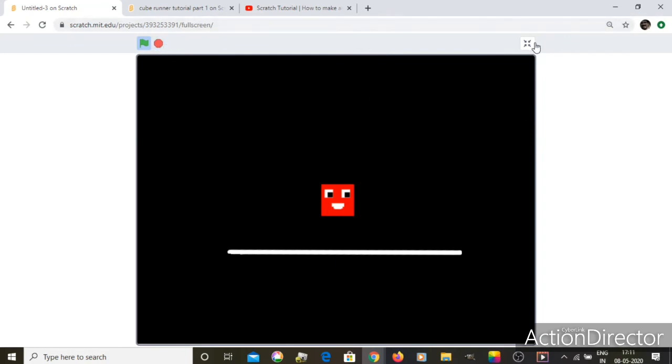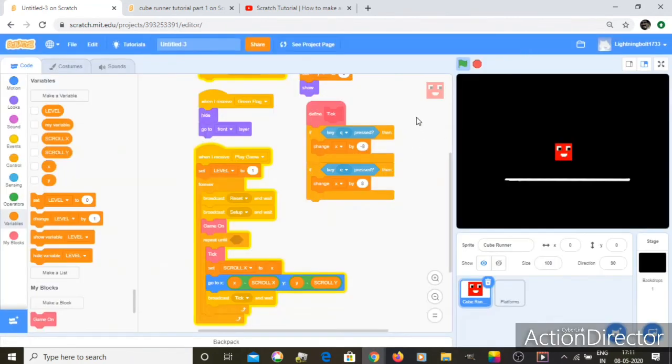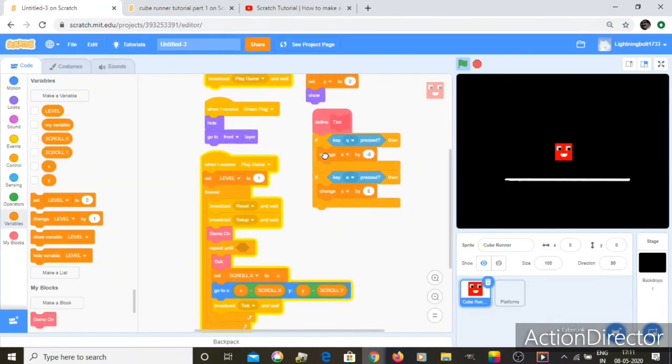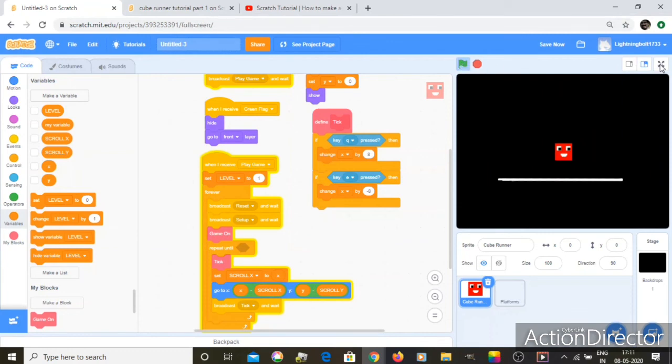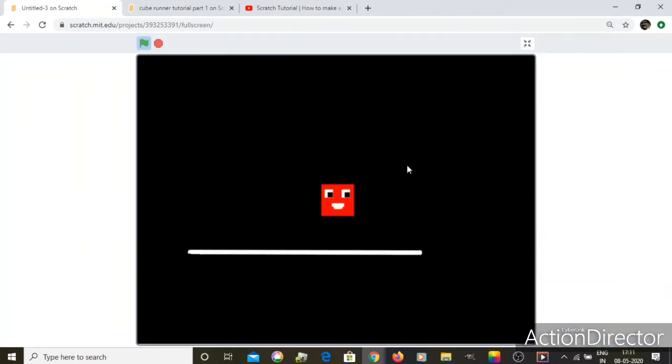So it's actually really easy to fix this problem. First let's stop the program. Let's just swap the change x's position. So if Q is pressed, change x by 8, and if E is pressed, change x by -8. Okay, now let's see. So yeah, now it works. If I press left, whichever key you gave for left, it goes left, and if I press E, it goes right.